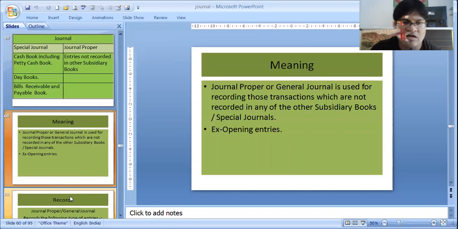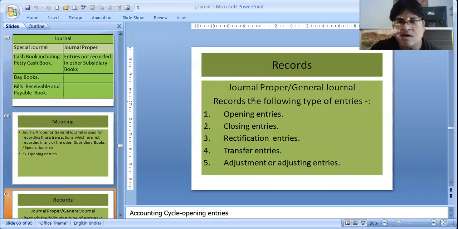Let's understand what the different types of general journal or journal proper entries are. If a definition comes, you have to give an example. That's why an example is given over here, at least one example. But what are the different types of entries which we record in this journal proper? They are opening entries, closing entries, rectification entries, transfer entries, and adjustment or adjusting entries. Before going with all of them, we will start with the first one, that is the opening entries.